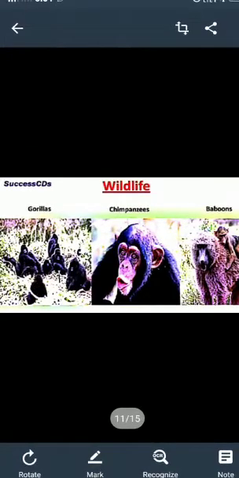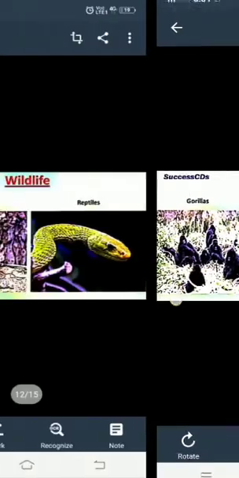Students, because of the dense forest, as I told you earlier also, there are many big trees. Due to the dense forest, gorillas, chimpanzees and baboons are wild animals found in plenty here.